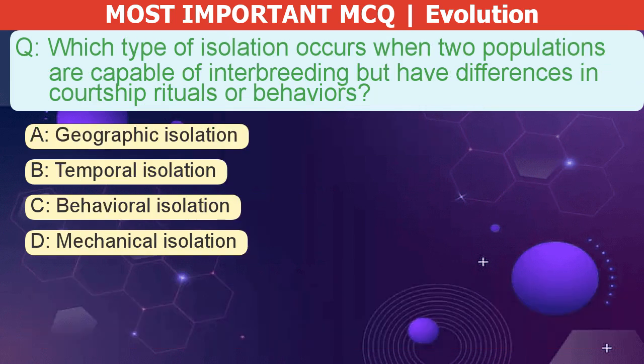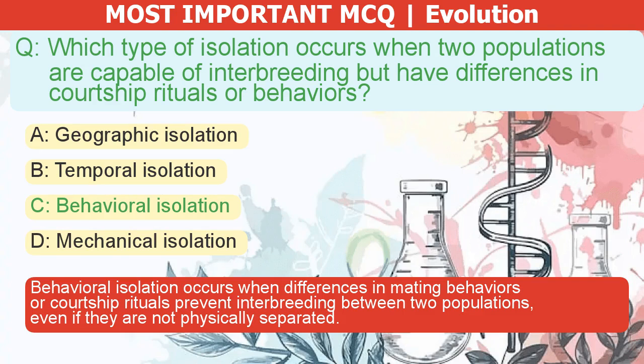Which type of isolation occurs when two populations are capable of interbreeding but have differences in courtship rituals or behaviors? A. Geographic isolation. B. Temporal isolation. C. Behavioral isolation. D. Mechanical isolation. The correct answer is C. Behavioral isolation occurs when differences in mating behaviors or courtship rituals prevent interbreeding between two populations, even if they are not physically separated.